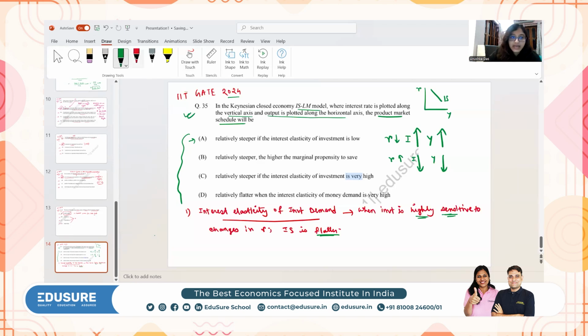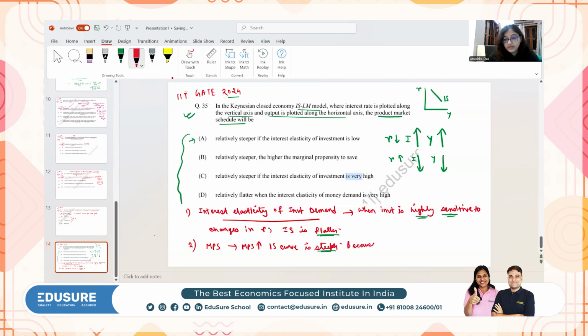Okay. And the second factor that impacts the slope is the marginal propensity to save. So when marginal propensity to save is high, IS curve is steeper. Why is this so?